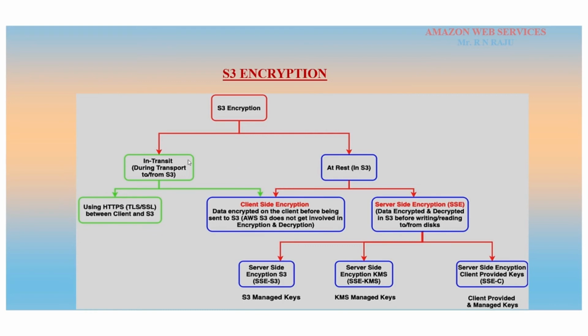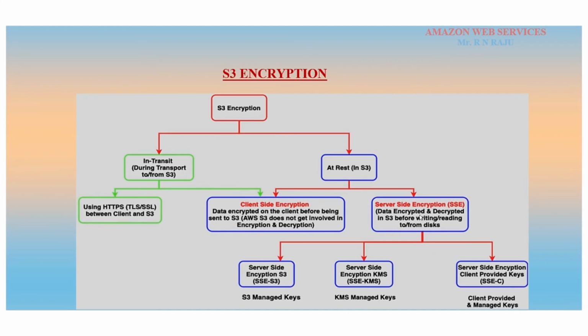Right. So in the in transit option, using HTTPS, like TLS, SSL certificates between client and S3. But at rest has two types of options: client side encryption and server side encryption. I told you already about client side encryption and server side encryption. Client side encryption means data is encrypted on the client before being sent to S3, because S3 is looking for only encrypted objects.